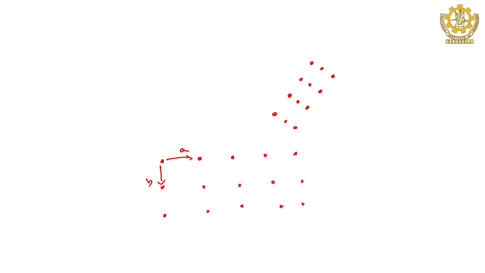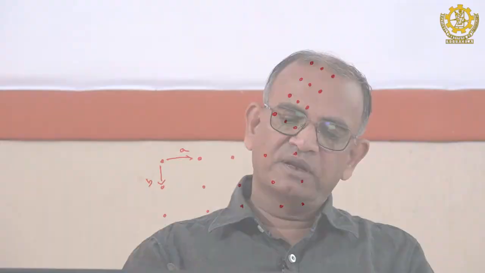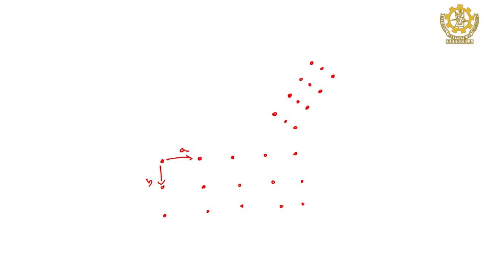For example, you can select the origin anywhere, because there is a group of points in space, and you can select your origin for measurement purposes. Let us say here is my origin, the origin of the group. I will connect this to another lattice point here, because you have to connect from the origin.